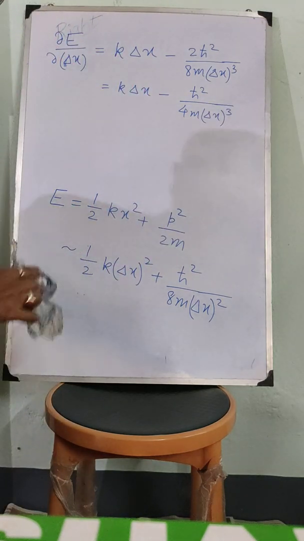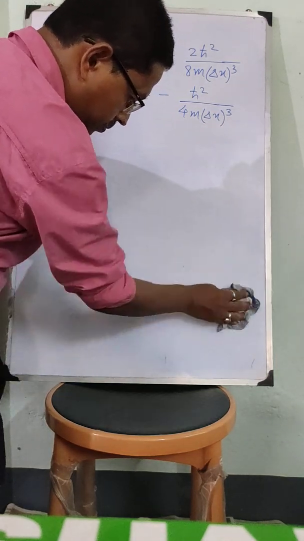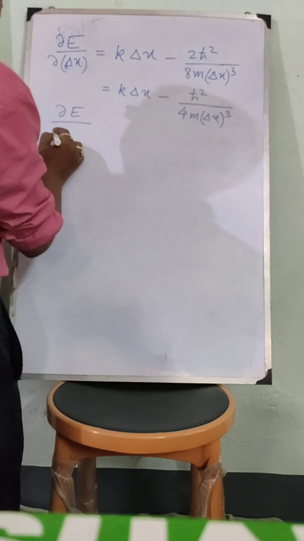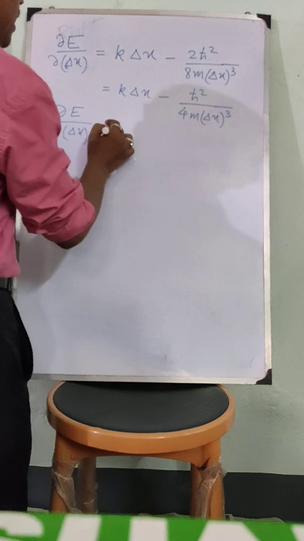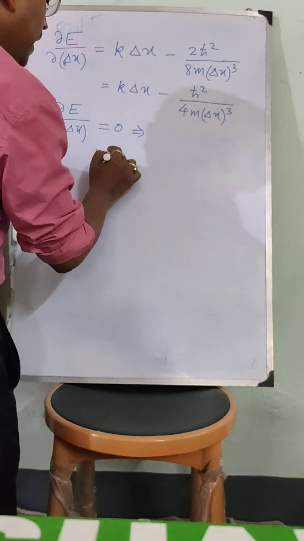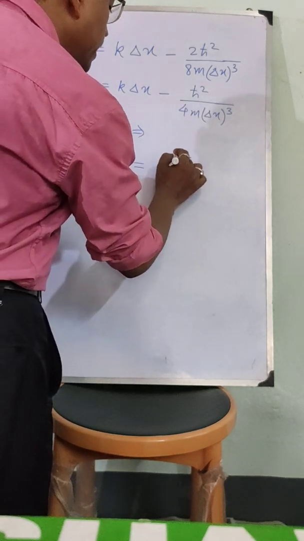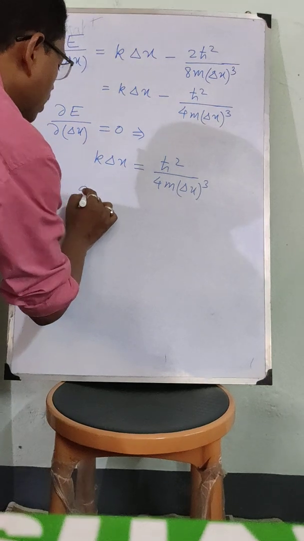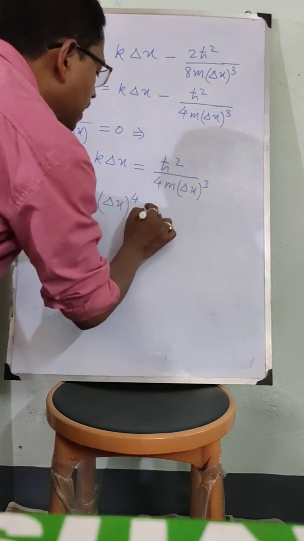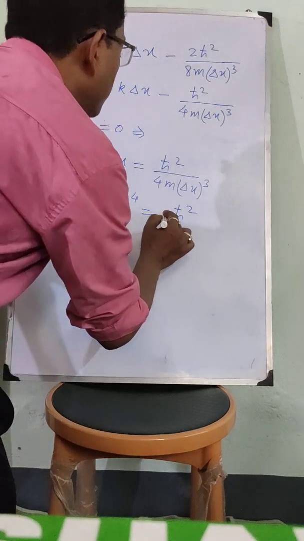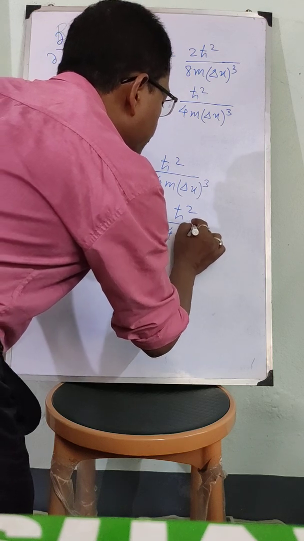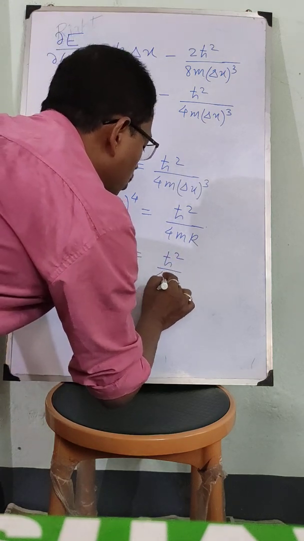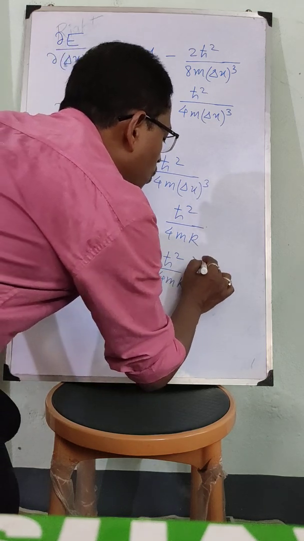Now I will make this first derivative equal to 0. So del E by del delta x equal to 0 implies k into delta x is equal to h cross square by 4m delta x cube, or delta x to the power 4 is equal to h cross square by 4mk, or delta x is equal to h cross square by 4mk whole to the power 1 by 4.